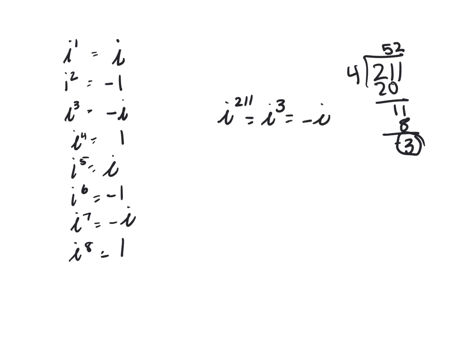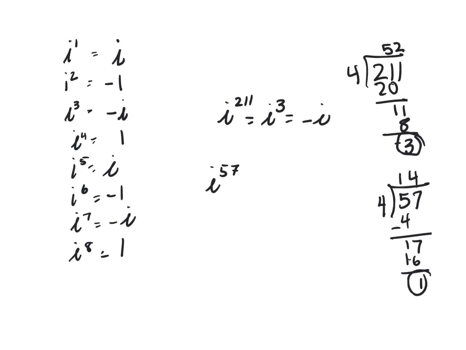So this is going to be the same as negative i. All right, what is i to the 57? Let's find out. 57 divided by 4 goes in 14 times, 56, and has a remainder of 1. This is the same as i to the first, which is just i.